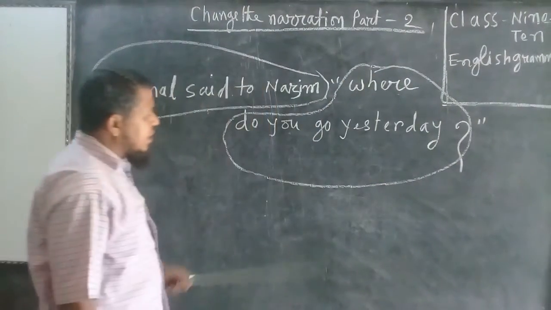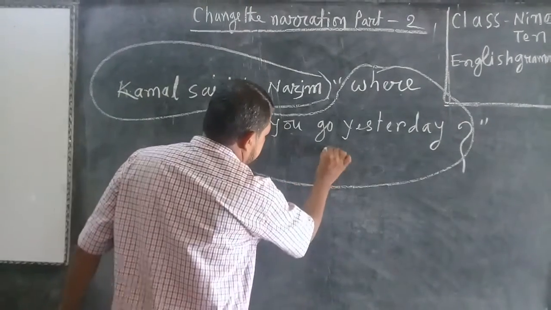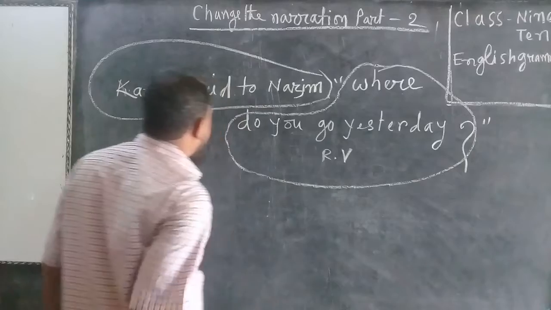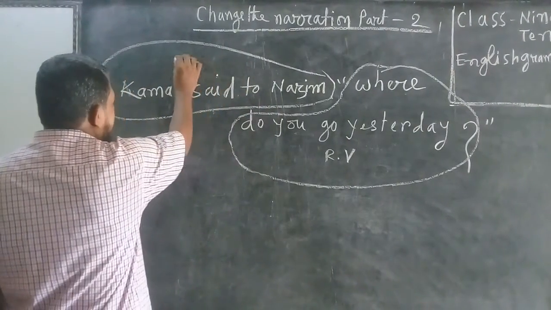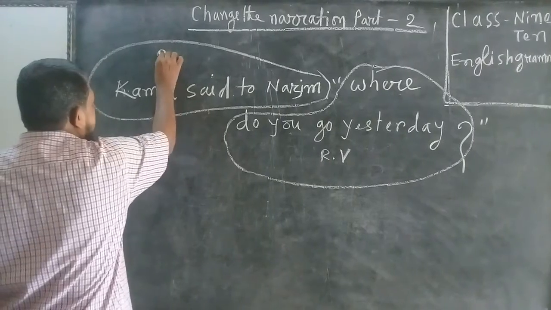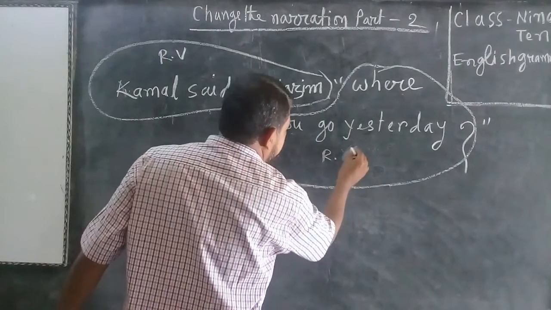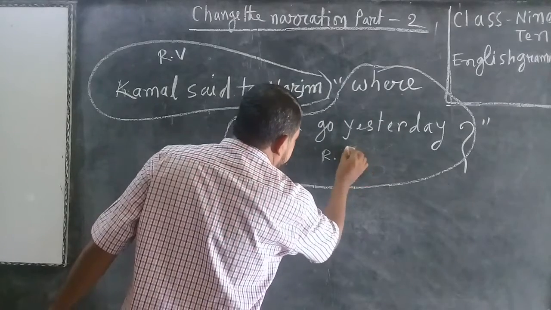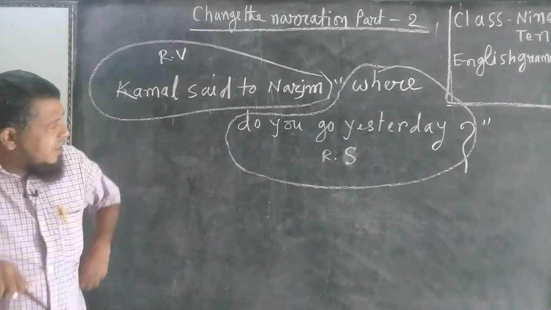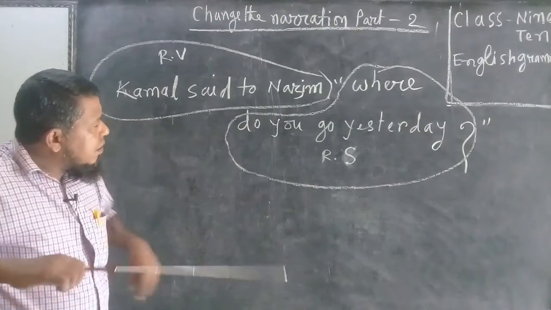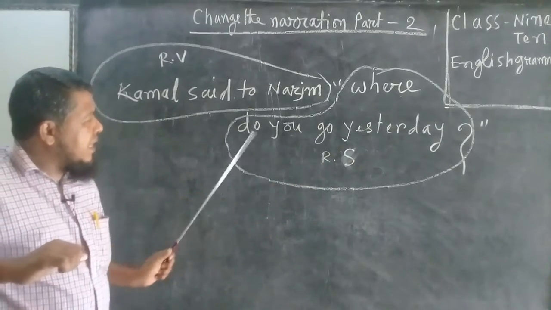The part inside the inverted comma is the reported speech, and the part outside the inverted comma is the reporting verb. At first, look at the reported speech and identify the sentence.